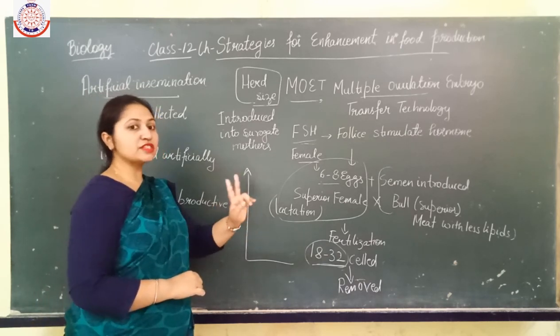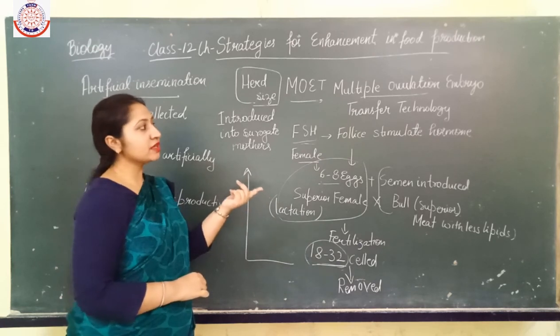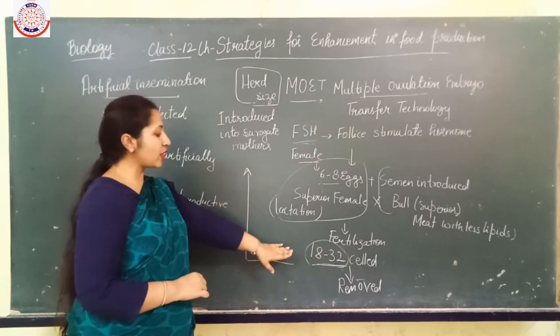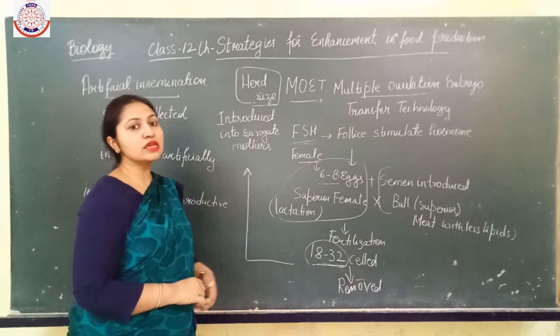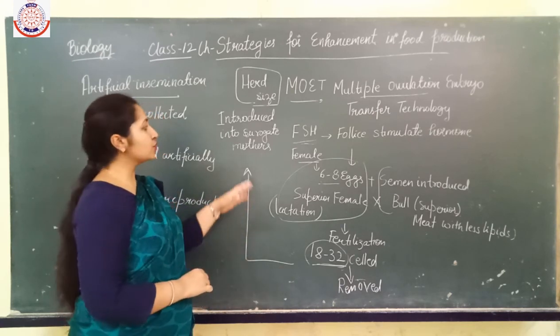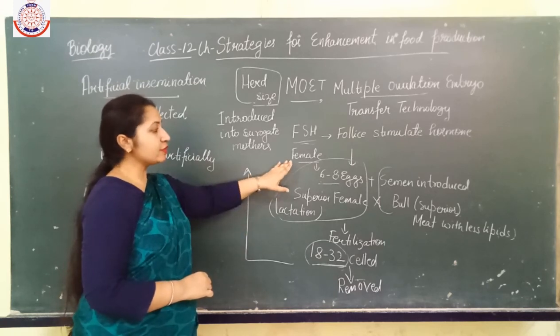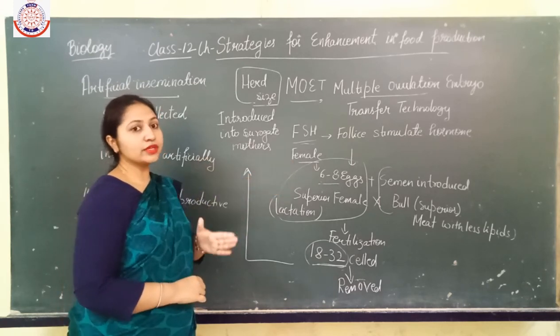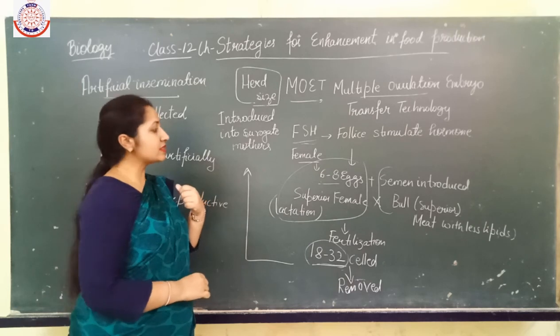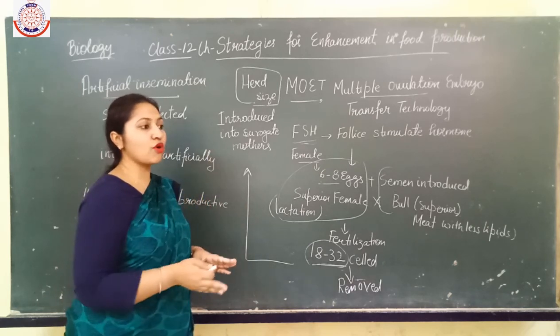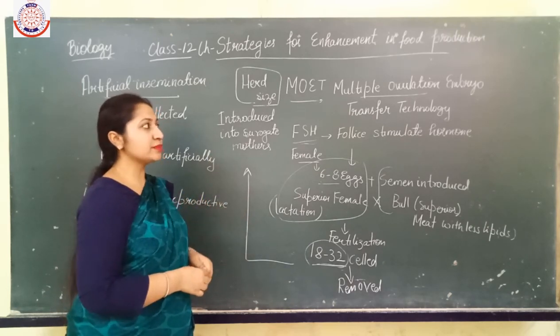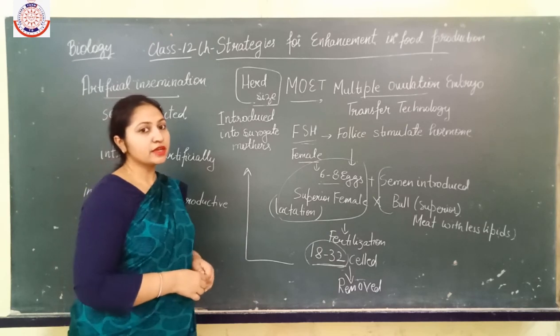Multiple ovulation means more than one ovulation. Embryo transfer means when the zygote forms, this embryo is later transferred to different surrogate mothers. And the genetically superior female mother is now free for the next round of MOET, multiple ovulation embryo transfer technology.